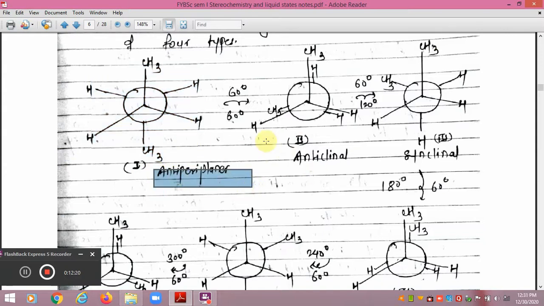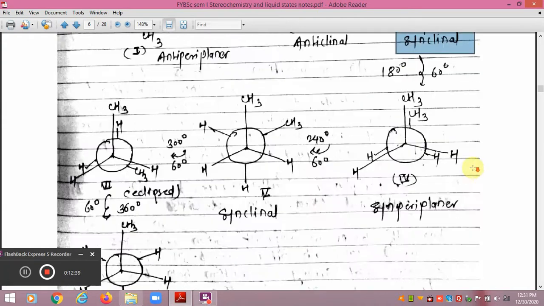If it is rotated by 60 degrees, we get an eclipsed conformation, involving hydrogen and CH3, called anticlinal. If it is rotated by 60 degrees more, so the total angle of rotation is 120 degrees, it gives the synclinal conformation. And by rotating another 60 degrees, we get the syn-periplanar.